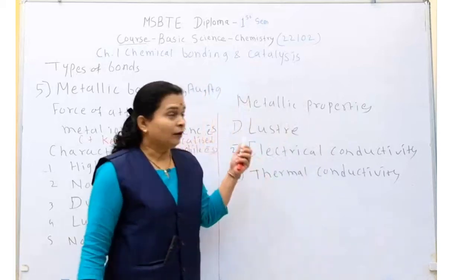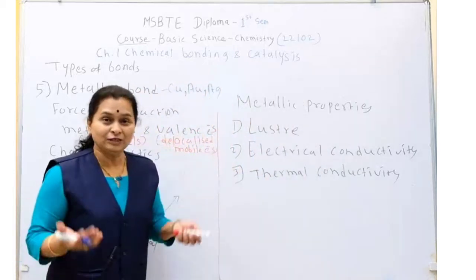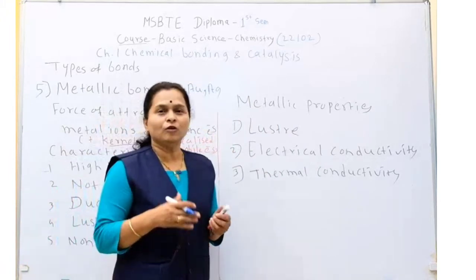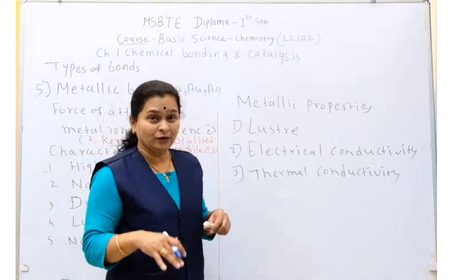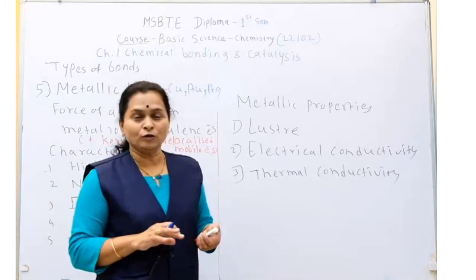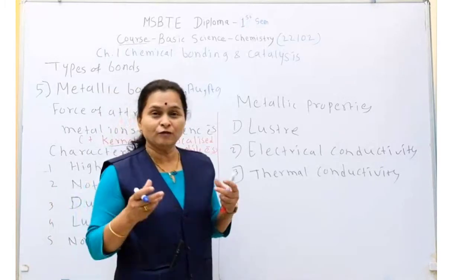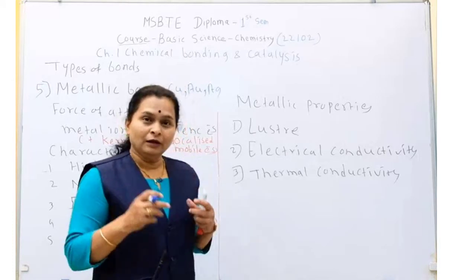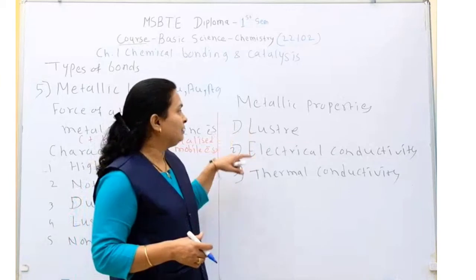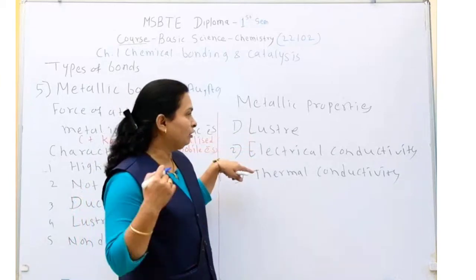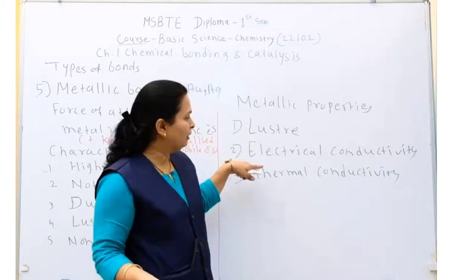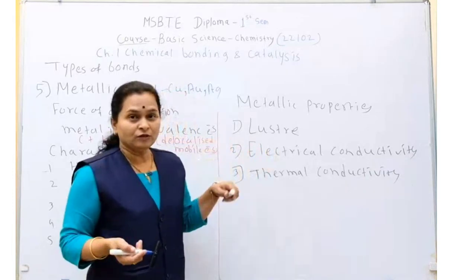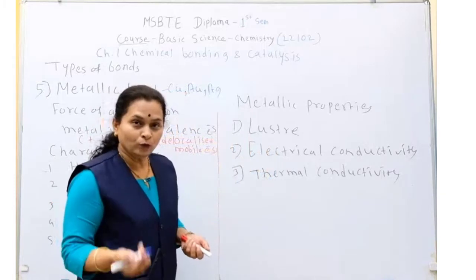Then the metallic bond gives some properties to metals. First one is luster. This property of metal depends upon the mobility of electrons, or in the metallic bond, the force of attraction between delocalized electrons and kernels. Depending upon this property, luster is there for that metal. Second, the metallic bond gives electrical conductivity to metal.